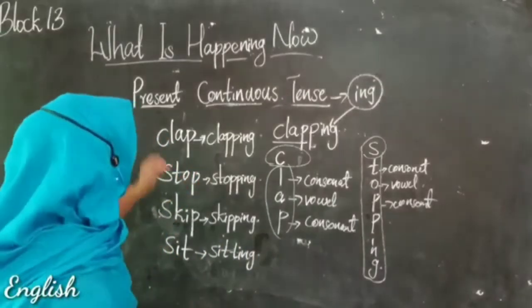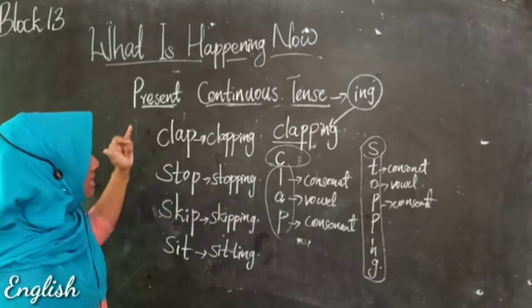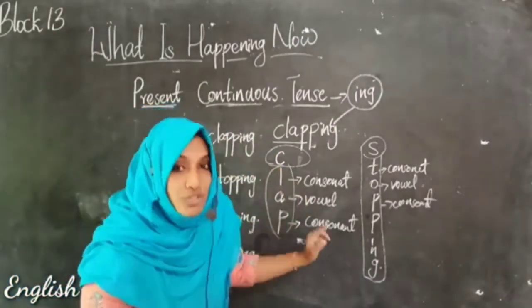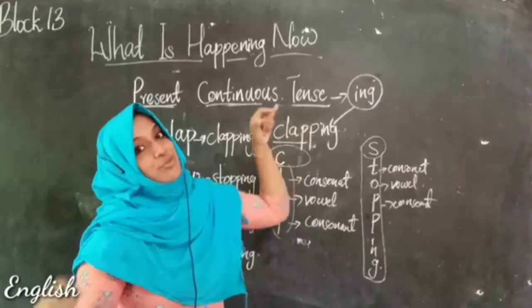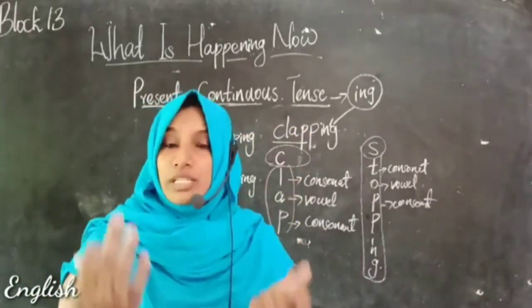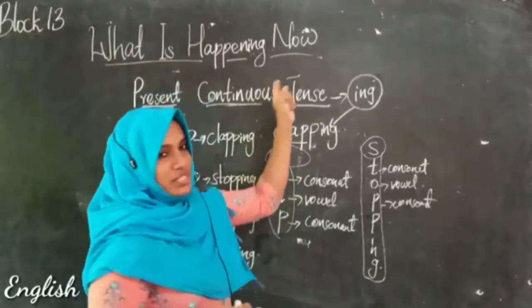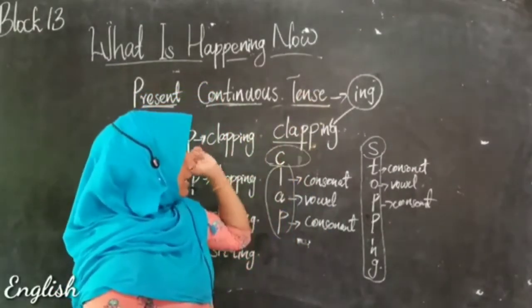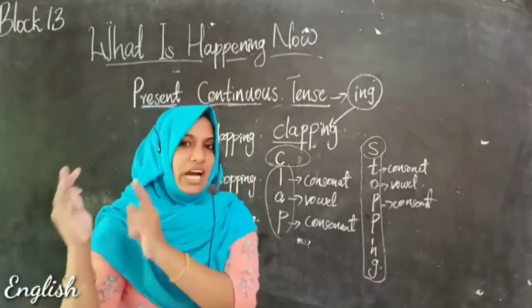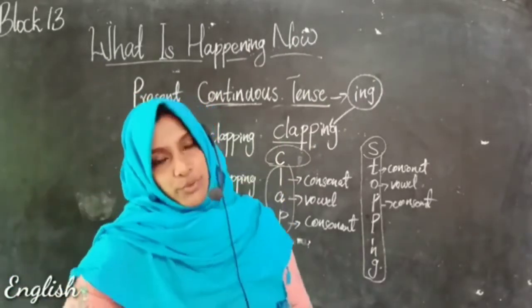So this is how you can make these consonant, vowel, consonant words. There you have to double the last letter to change those words into their present continuous form, into clapping or stopping, skipping or sitting, with ing.